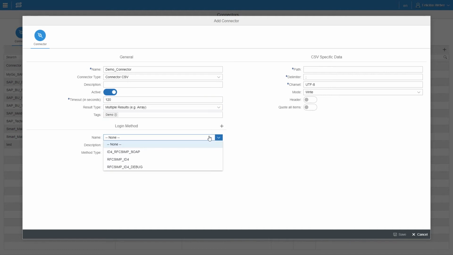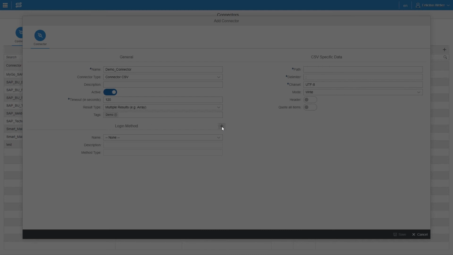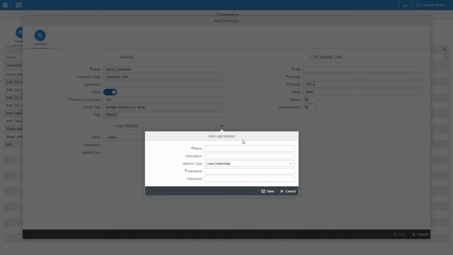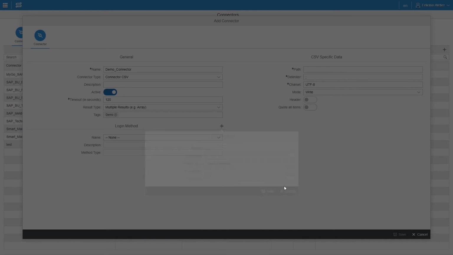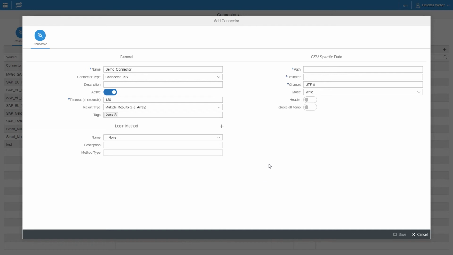In the next step, you can choose one of the existing login methods or add a new one by clicking on the plus icon. You can skip the login method if no authentication to the backend interface is necessary.